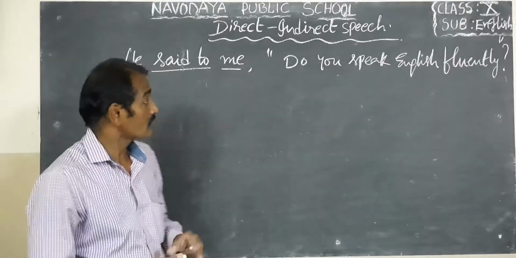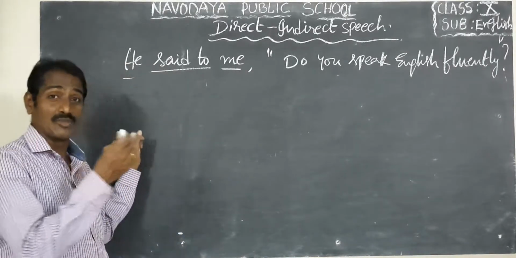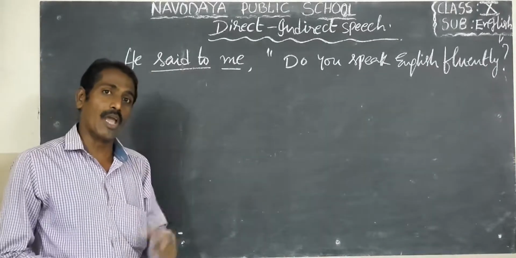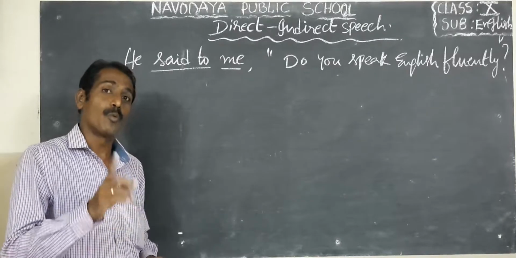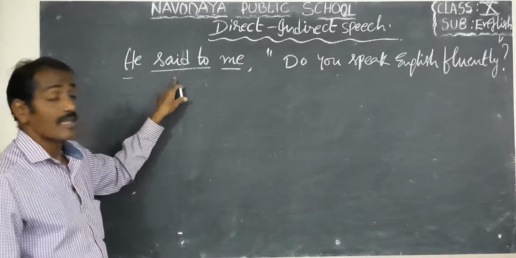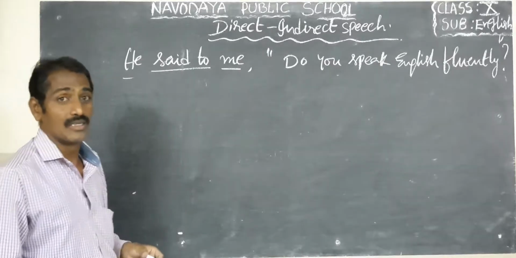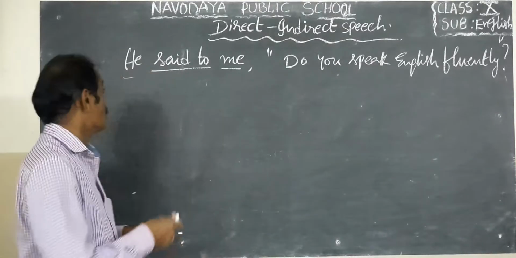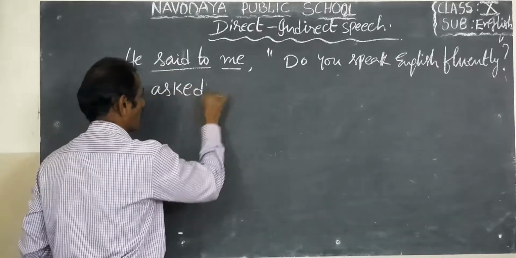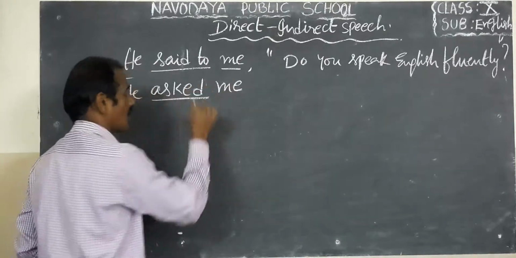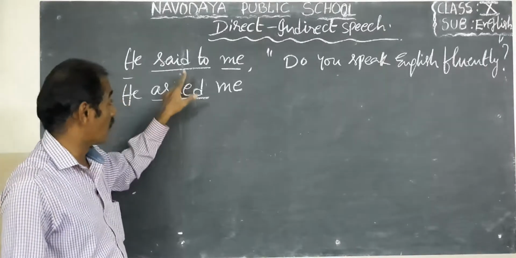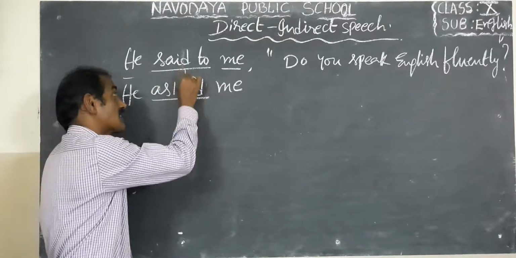So what changes from the first model to the second model? Said to became told in indirect speech when it is a statement. But here it is a question, so said to became asked. He asked me, because it is a question. So the reporting verb said to became asked.